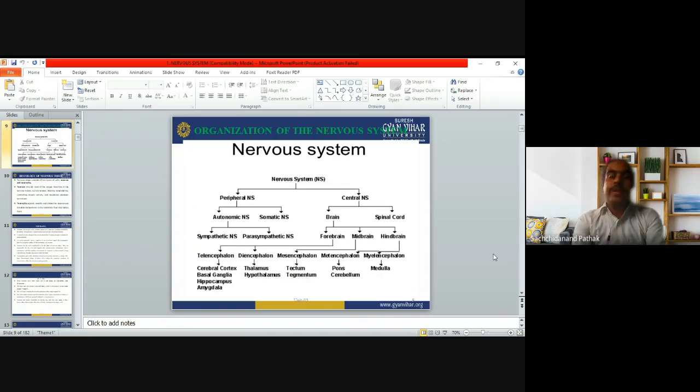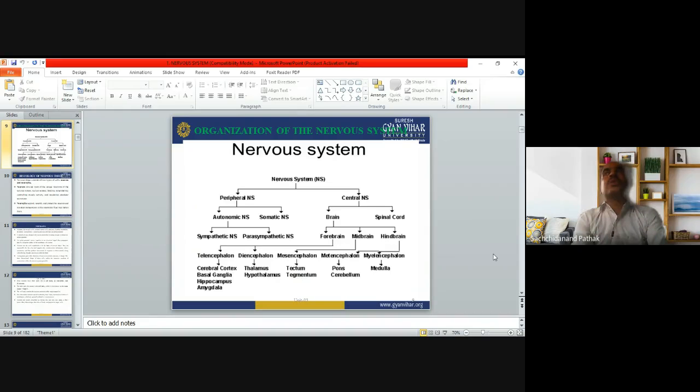Now the brain is divided into the forebrain, midbrain, and hindbrain. The forebrain is divided into the telencephalon and diencephalon. The telencephalon is divided into the cerebral cortex, basal ganglia, hippocampus, and amygdala. The diencephalon has the thalamus and hypothalamus. The midbrain has the mesencephalon, and the mesencephalon has the tectum and tegmentum. The hindbrain has the metencephalon and myelencephalon; the metencephalon has the pons and cerebellum, and the myelencephalon has the medulla. So these are all the classification of the nervous system.